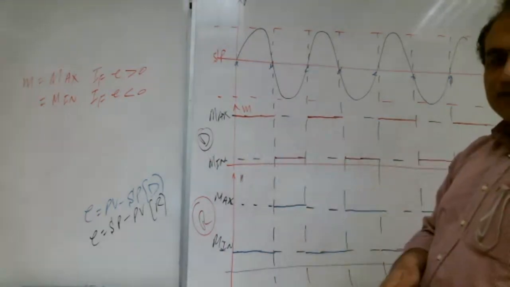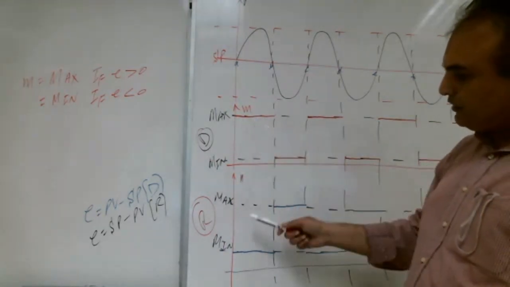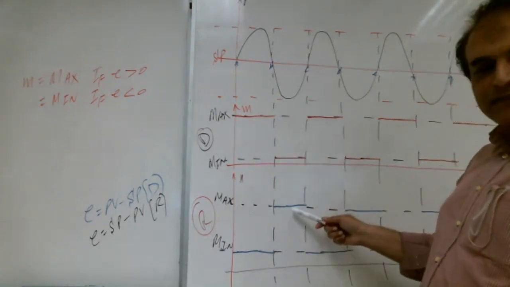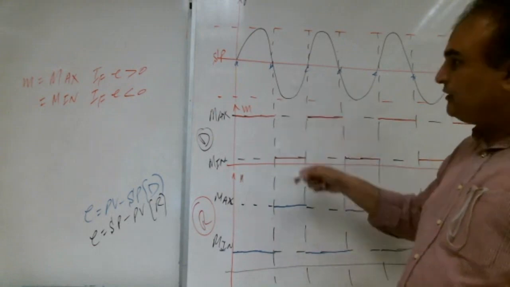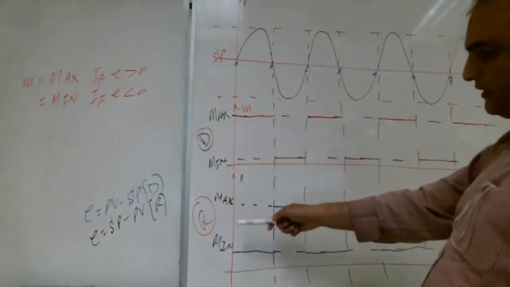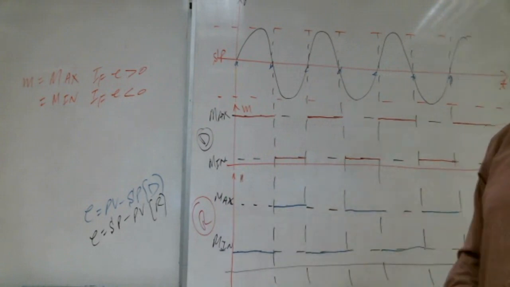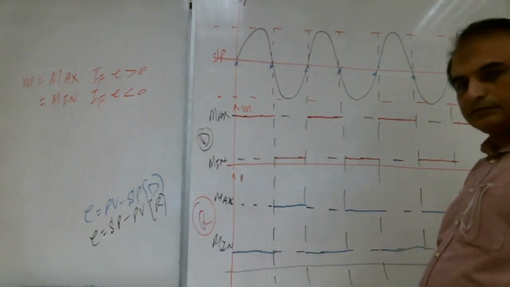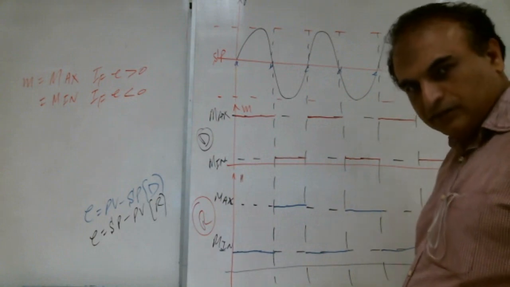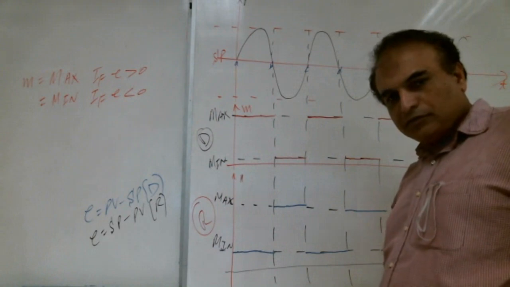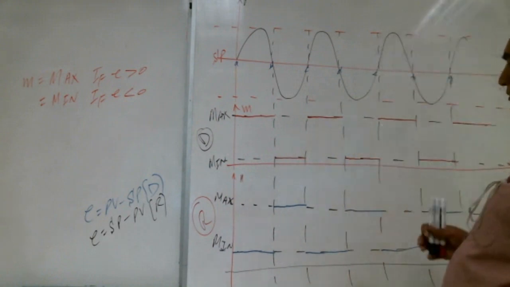In the direct action, wherever it is maximum, in the reverse action it is minimum. Wherever it is minimum, here it is maximum. So it is directly opposite to each other. The output in the direct action and the output in the reverse action, they are opposite to each other. So are you with me? Yes, brothers. A lot of brothers are writing yes. So that's good. Any question up to here, Shabab?